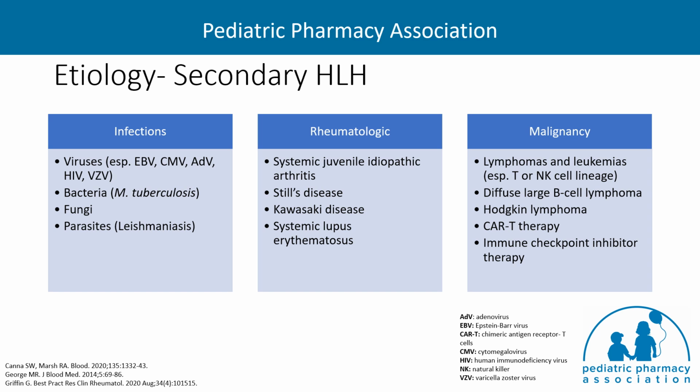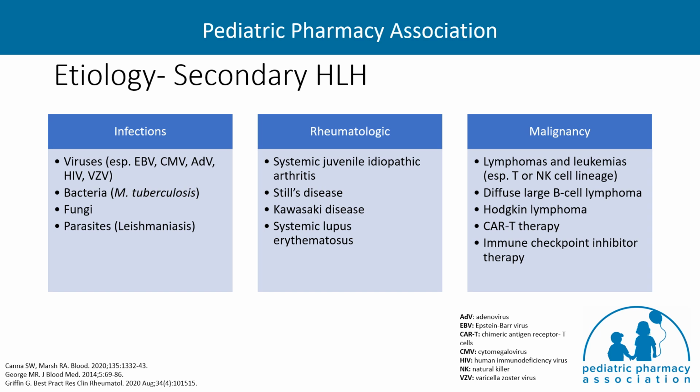HLH that occurs in a patient who has a strong immunologic trigger, such as an infection or malignancy, in the absence of a genetic disease which features HLH, is often categorized as secondary HLH. Common infections include DNA viruses like Epstein-Barr virus, cytomegalovirus, or adenovirus, bacterial, fungal, or parasitic infections.